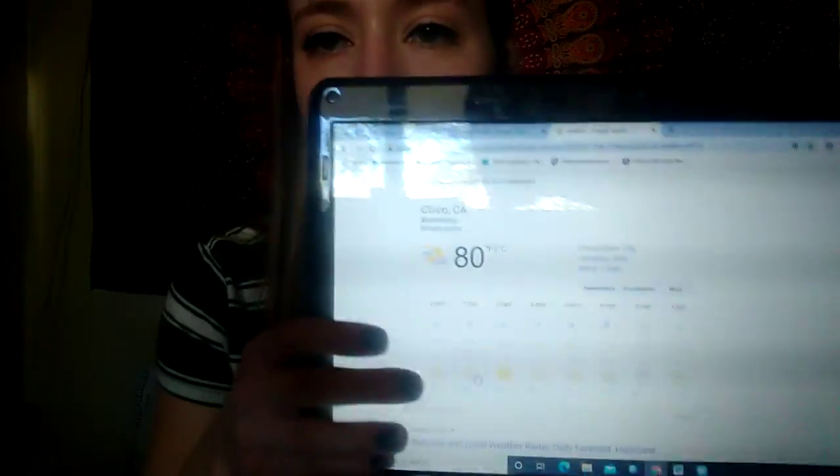Let's look for tomorrow. So we want to make sure we have that blue box around Wednesday here. And I'm seeing 2 temperatures.